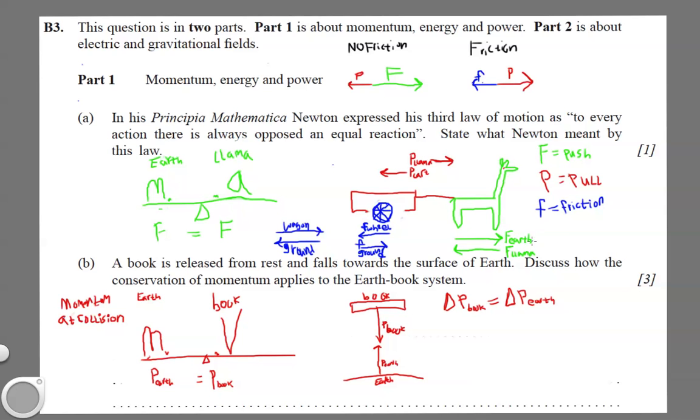So he's talking about the force of the earth on the llama versus the force of the llama on the earth, or the force of the llama on the cart versus the cart on the llama. But in this case, the llama is pushing off the earth and creating a larger force than the cart pulls with. So even if there were no friction, the cart would move.